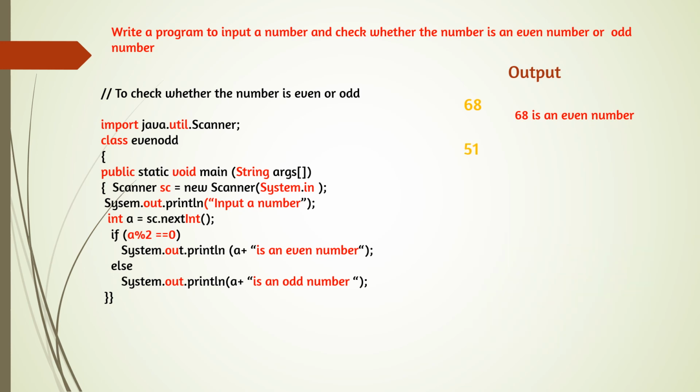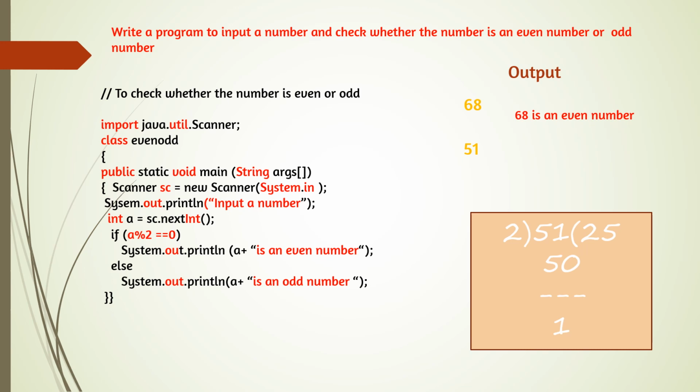So one more condition we can check. Suppose we are inputting 51. And now here, divide the number by 2. Modulus means the remainder will be checked, not the quotient. It is not division. So here 51 divided by 2, we will check the remainder. Modulus means remainder. So the remainder is not 0. That means the condition is false. Condition is false means else will be executed, not if. So else will be executed. The output will be a plus " is an odd number".